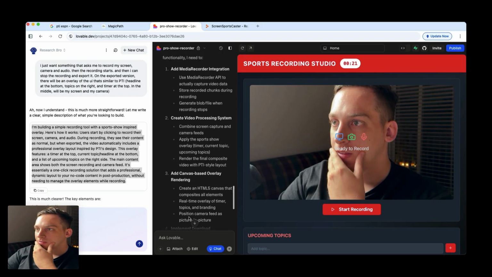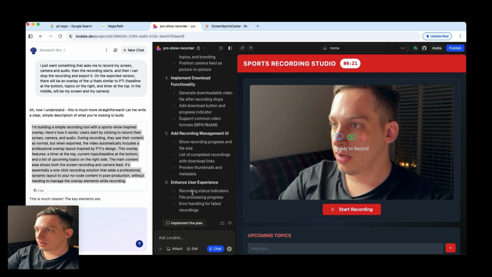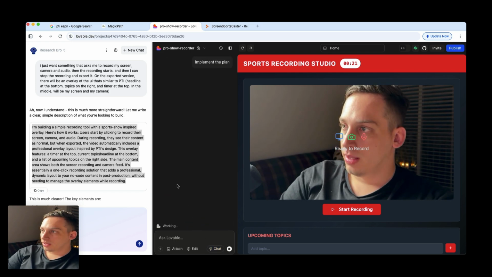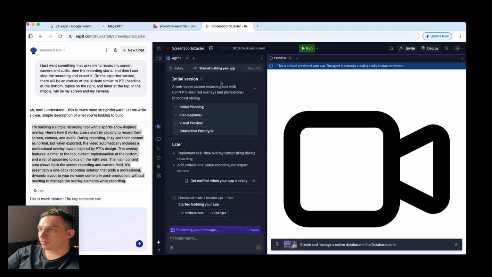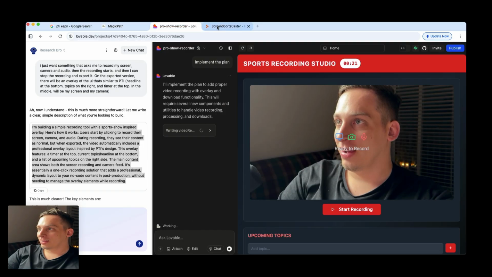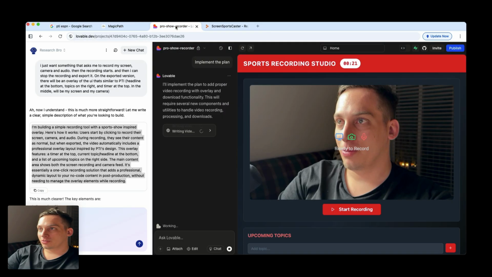We got this. Add media recorder integration. Enhance user experience. Let's implement the plan and see how that goes. While we wait for that, let's see this. It started off with a very nice interface, and now we have this big icon here. Let's see if that goes away, hopefully, because it was looking really nice.